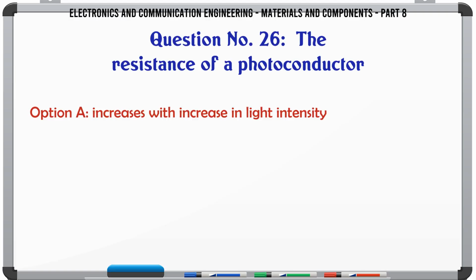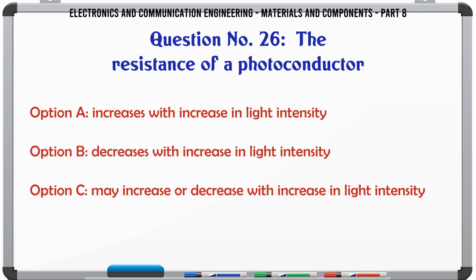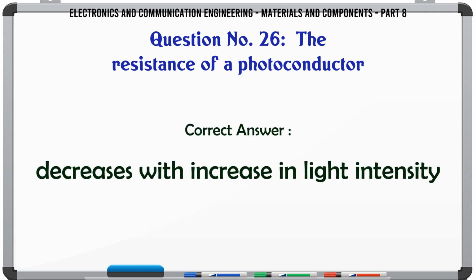The resistance of a photoconductor. A. Increases with increase in light intensity. B. Decreases with increase in light intensity. C. May increase or decrease with increase in light intensity. D. Remains constant. The correct answer is decreases with increase in light intensity.